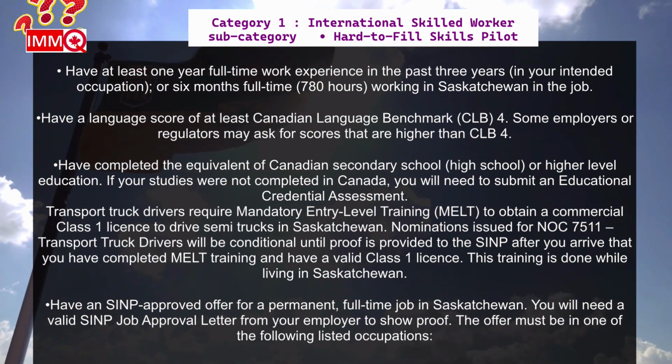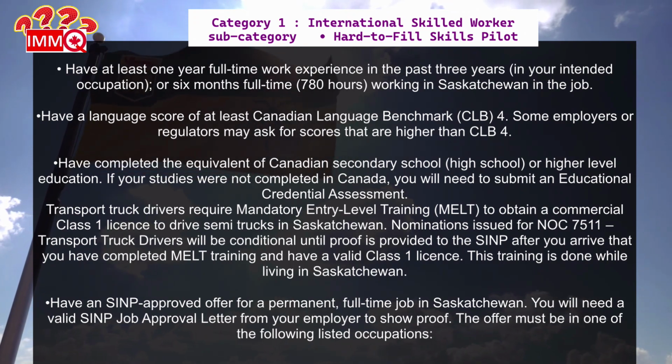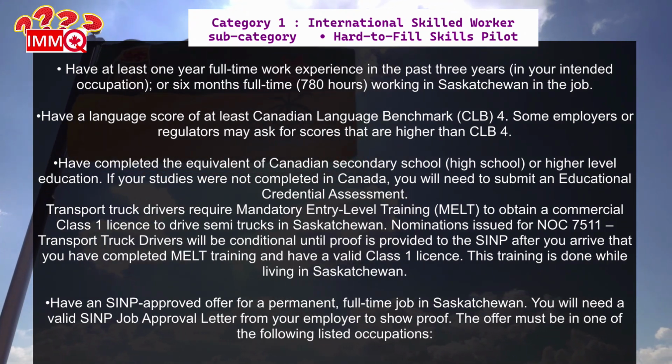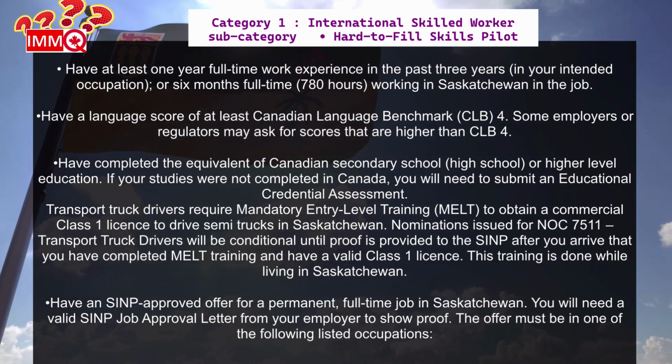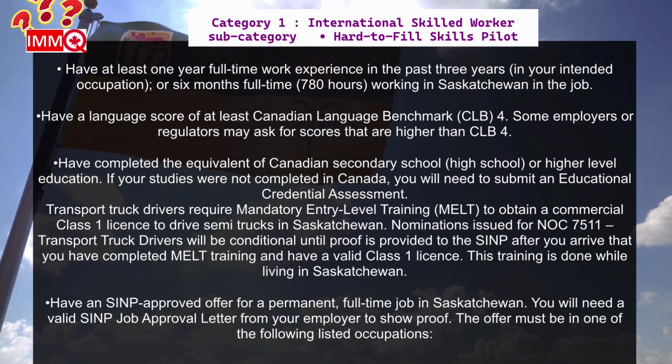Have completed the equivalent of Canadian secondary school, high school, or higher level education. If your studies were not completed in Canada, you will need to submit an Educational Credential Assessment.